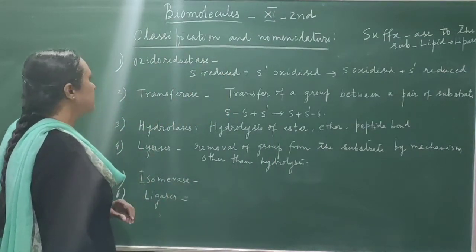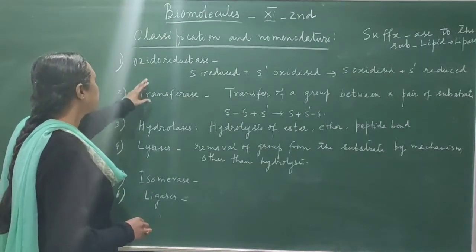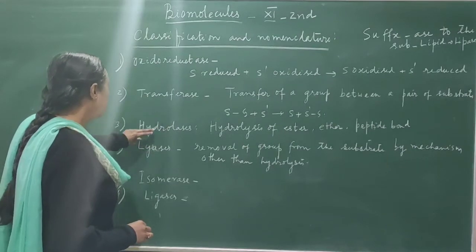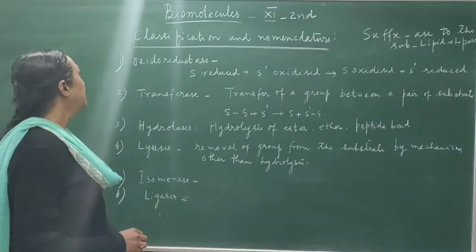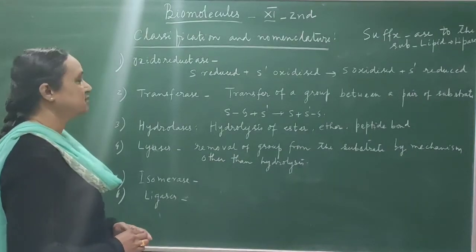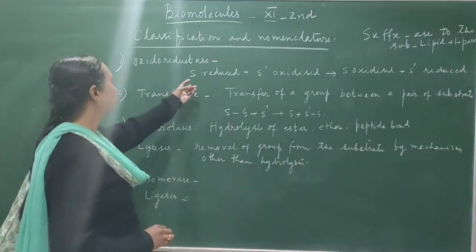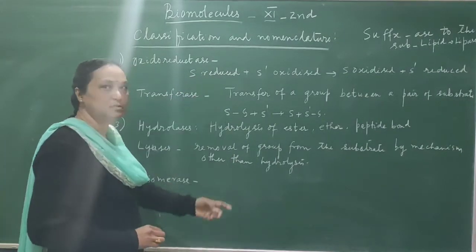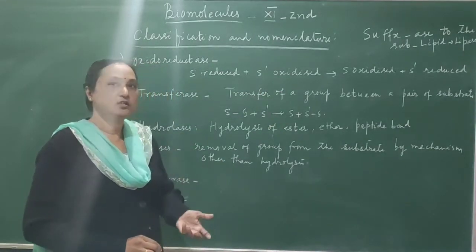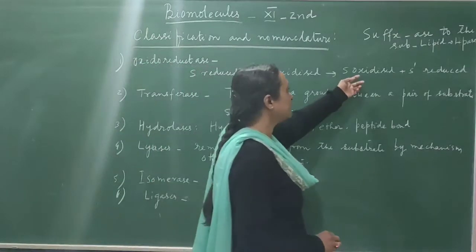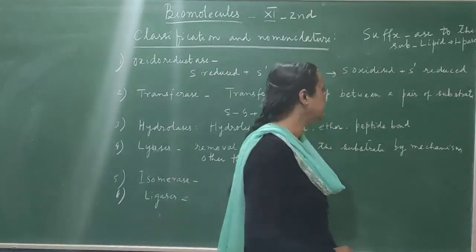Then depending on the classification, we are classifying enzymes into the following types: oxidoreductase, transferase, hydrolase, lyase, isomerase and ligase. Oxidoreductase: both oxidation and reduction reactions take place. Here you see one substrate that is reduced and another substrate that is oxidized. When the product is produced, there also one is oxidized, another is reduced. So the name is given oxidoreductase.